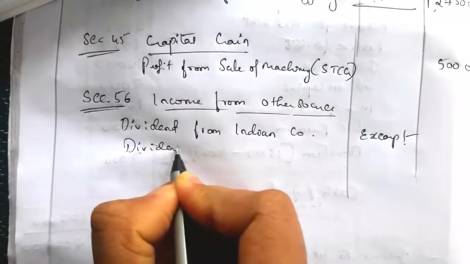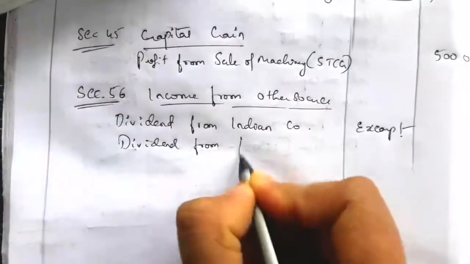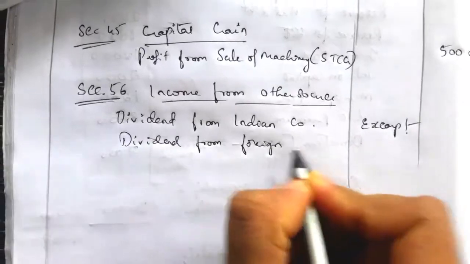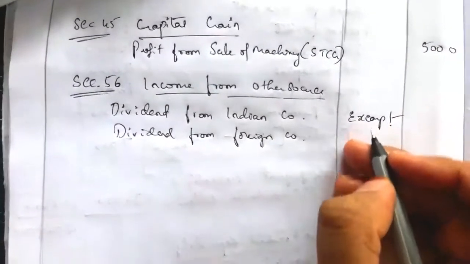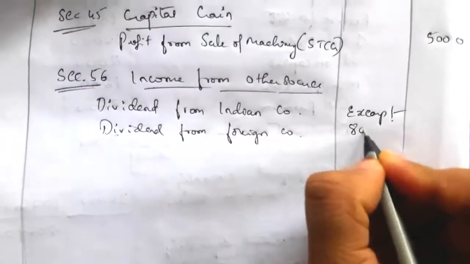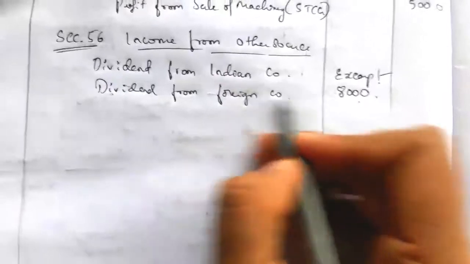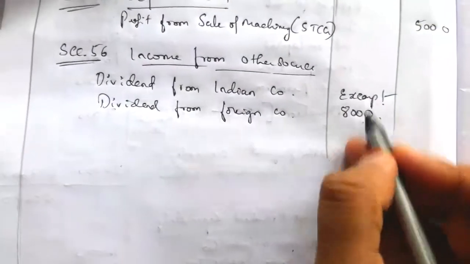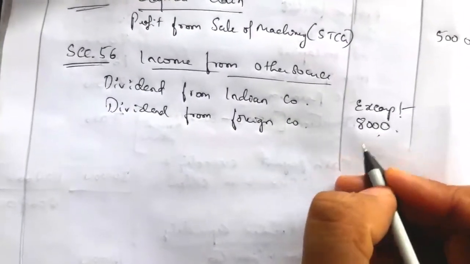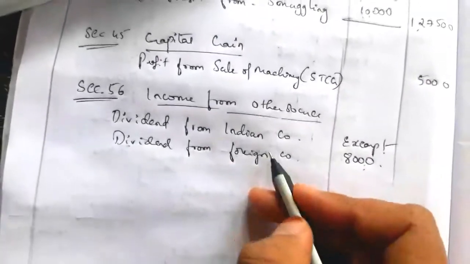Then in the case of dividend from a foreign company, tax is not deducted while distributing the dividend. So for this income, the SSC has to pay tax. The dividend from a foreign company is how much? 8,000. On the 8,000 dividend income received by the SSC, the taxpayer, Rajeshwari, she has to pay tax. Under section 56 it is included.